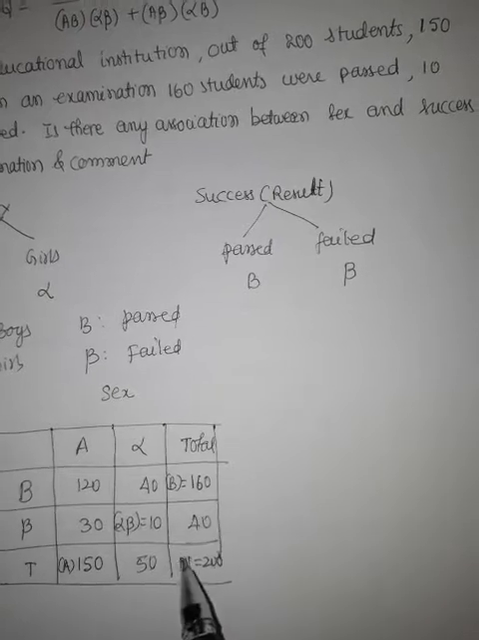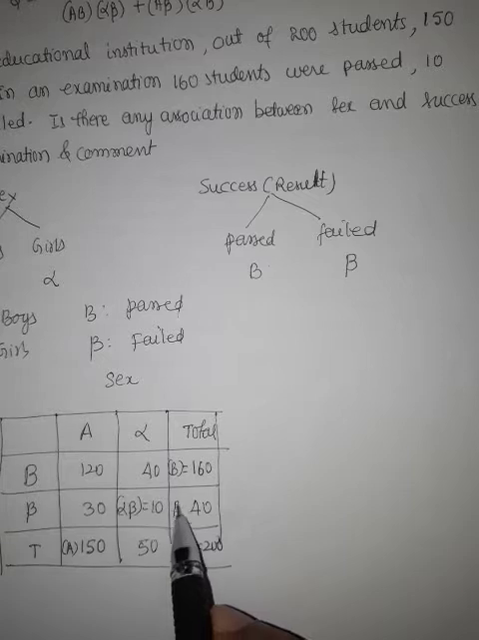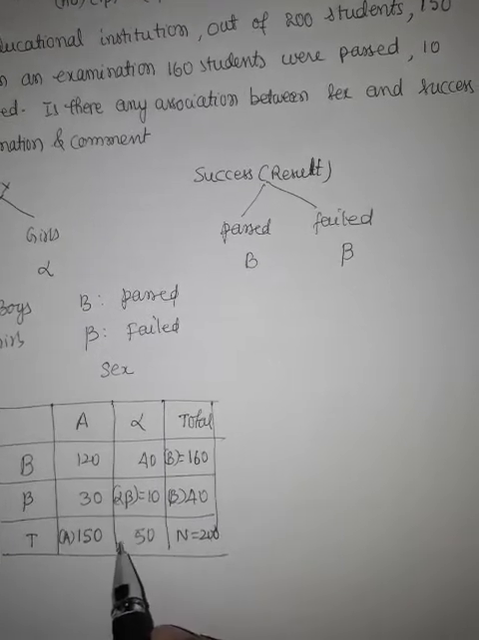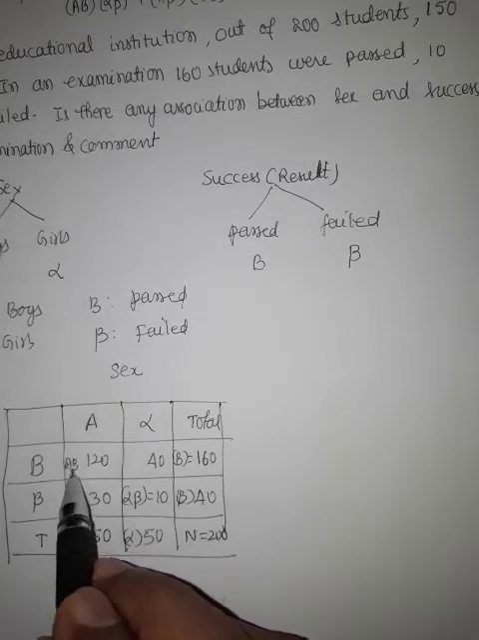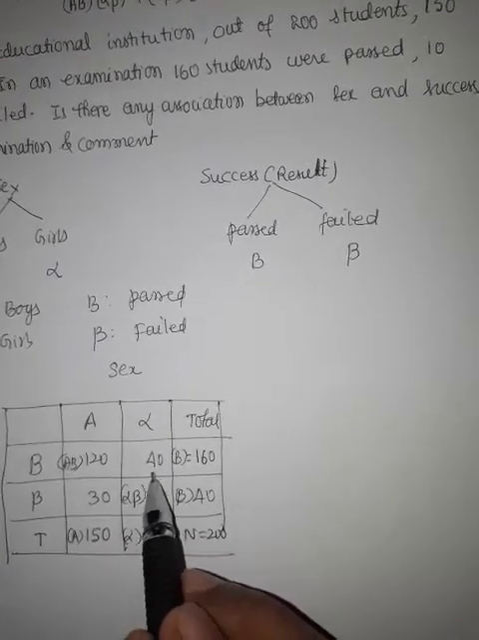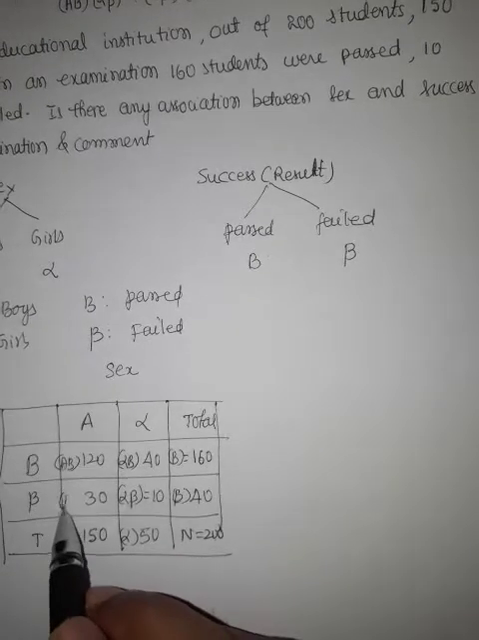Now, their notations: 40, this is bracket beta. 50, this is bracket alpha. 120, this is bracket AB. 40, this is bracket alpha B. 30, bracket A beta.